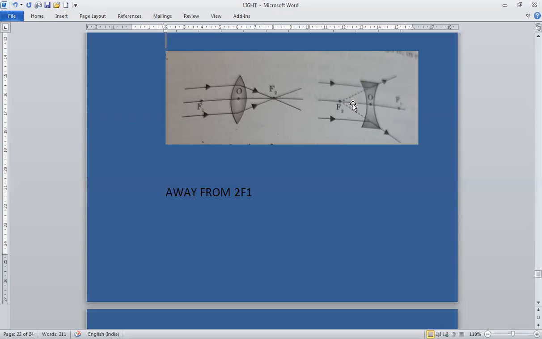So we can say that a concave lens always forms a virtual and erect image which is smaller than the object.